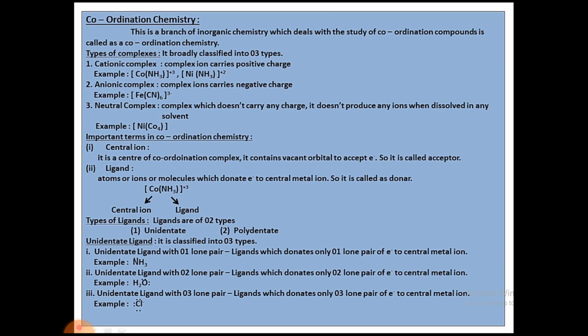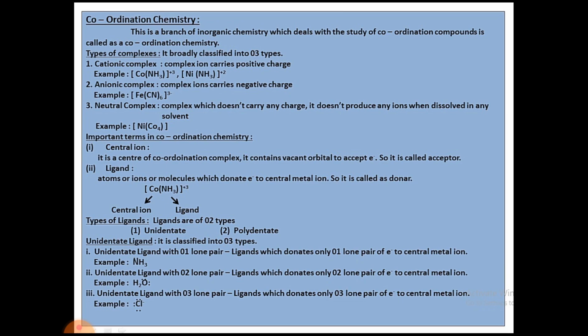Now we come to the ligand explanation. Ligands have a broad classification. Here we have two types of ligands, unidentate and polydentate ligand. First, unidentate ligand with one lone pair of electrons. This ligand can donate only one lone pair of electrons to the central metal ion. An example is NH3. Nitrogen is a group 5A element with valency 5, so it forms 3 bonds with 3 hydrogen atoms. Still it has a lone pair on it, which it donates to the central metal atom to form a coordinate bond.